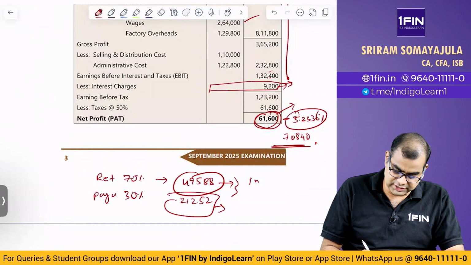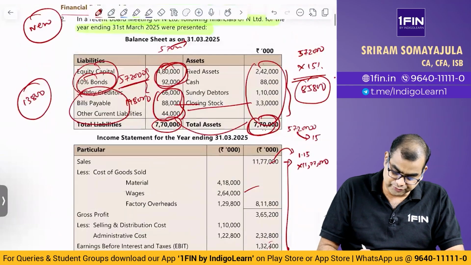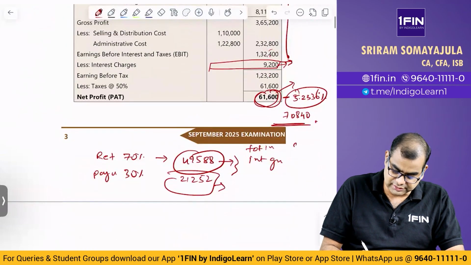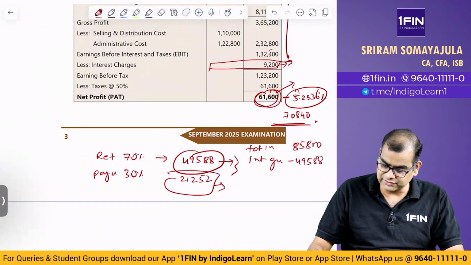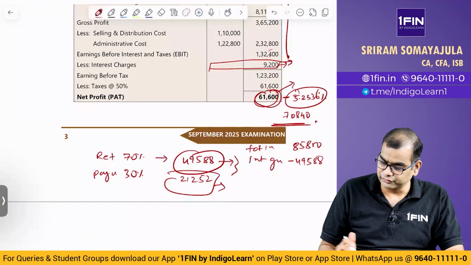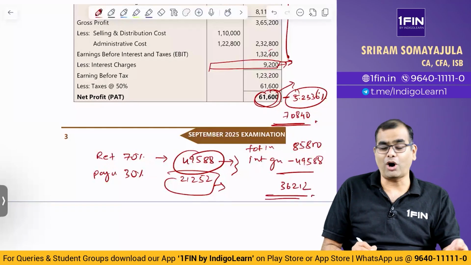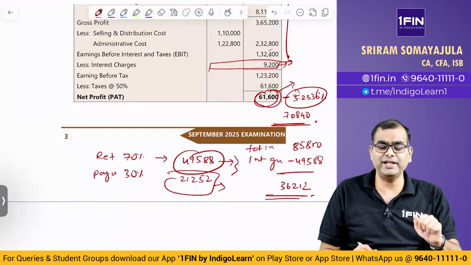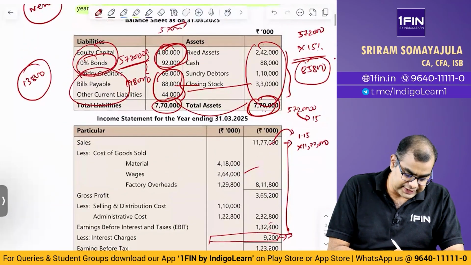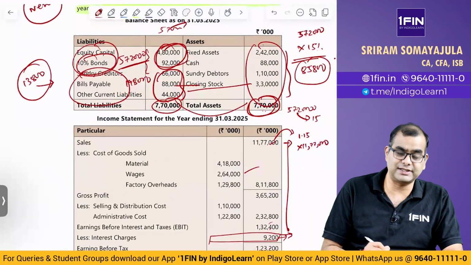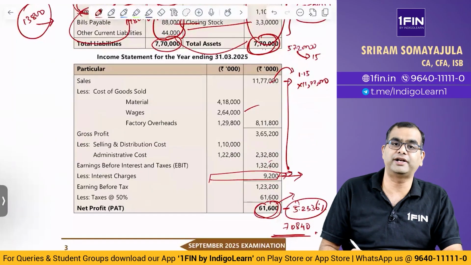So total increase is 85,800. From that, you subtract internal generation: 85,800 minus 49,588, which will be 36,212. This 36,212 already assumes that your debt has increased by 13,800. Why has debt increased by 13,800? Because your interest cost has already gone up.